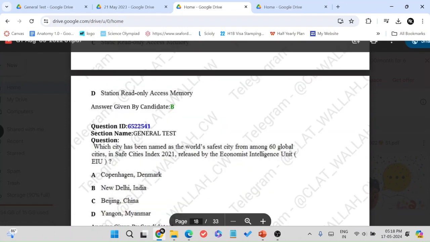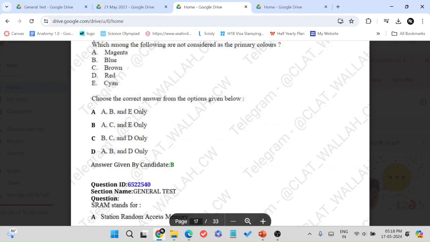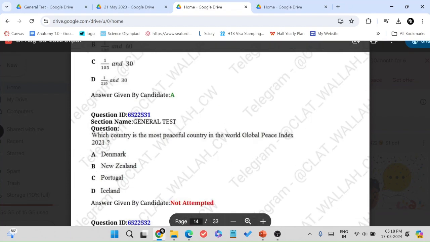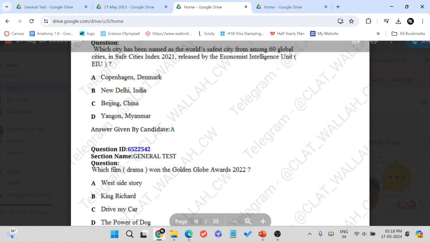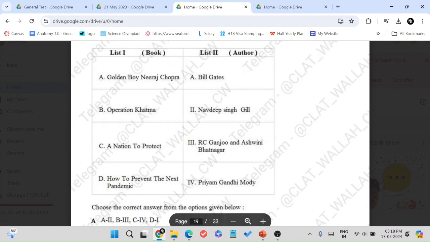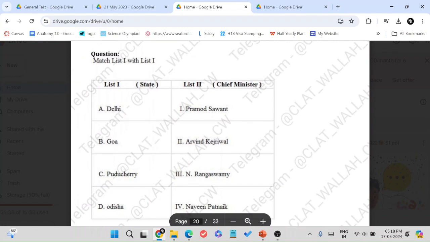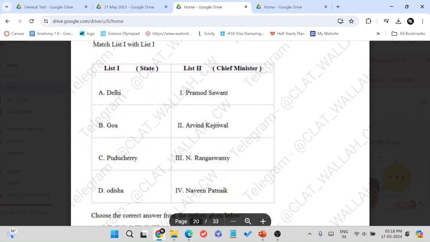This is the second set. There are three. One about films, one about the EIU index, and one about the Global Peace Index. So that's three so far. And then we have books and authors. Again, they didn't even include that topic this year, which is extremely disappointing for those who prepared. And this is pretty relevant.